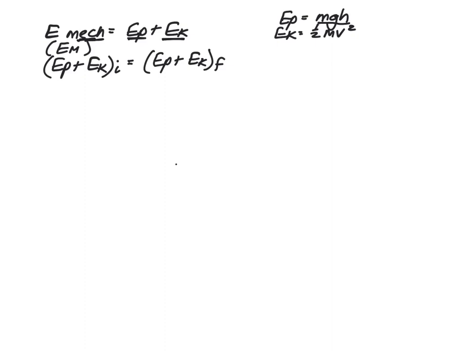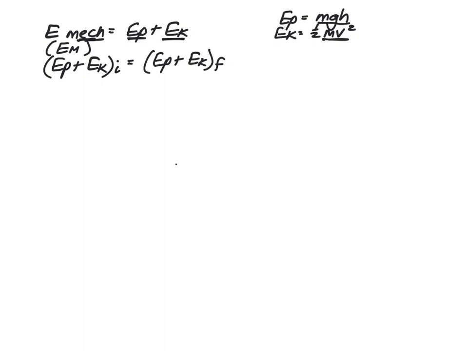And because gravitational potential energy can only exist in an object if the object is above the ground, and its kinetic energy is half its mass times velocity squared. So the principle of conservation of mechanical energy states that in the absence of air resistance or any external forces, which is most commonly friction, the mechanical energy of an object is constant.